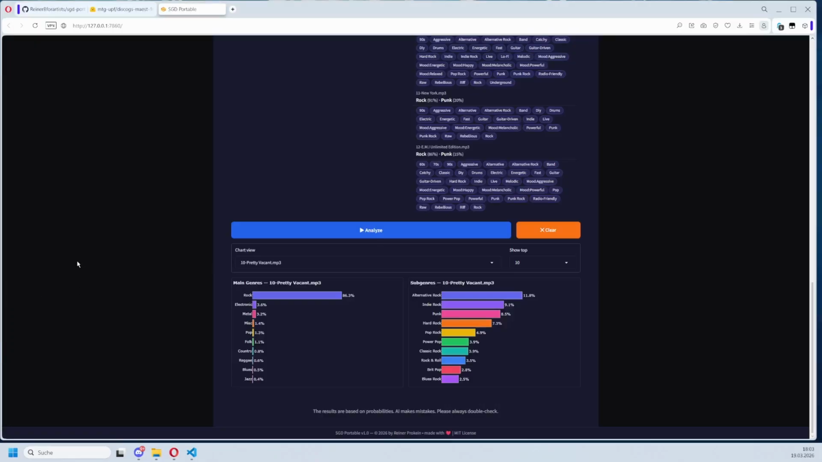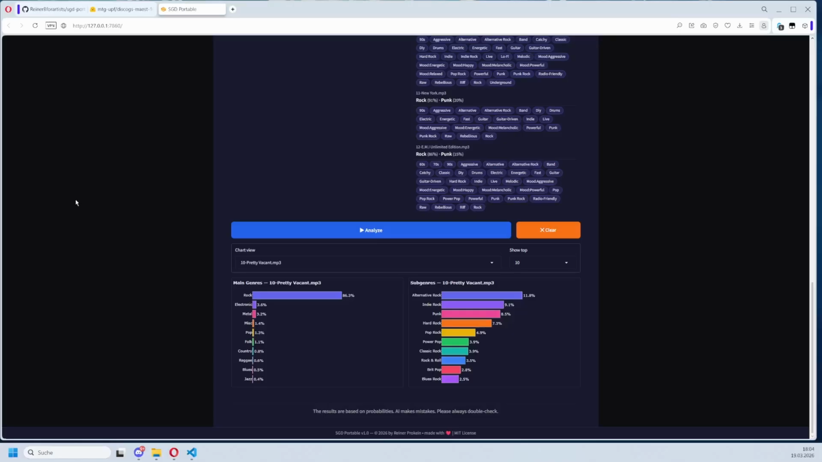A little warning, most of the time the AI is pretty close, but it is AI and especially genre classification is really hard, even for humans. So always be skeptical on the result. So far every result has been somehow fitting for me. This is the Sex Pistols and one of the songs is alternative rock and the third point is punk. Yeah, it still fits somehow. It is definitely rock.